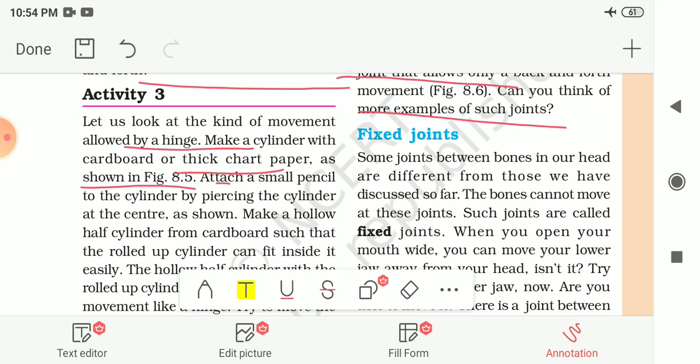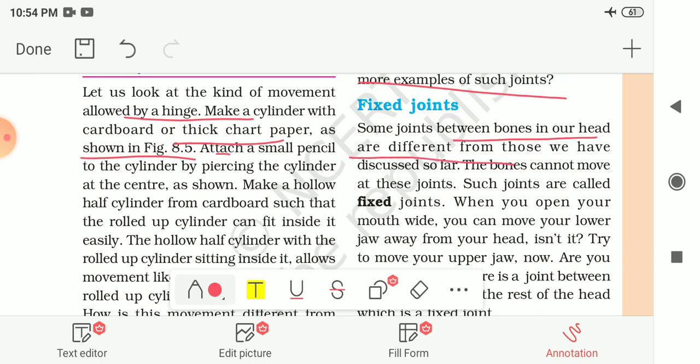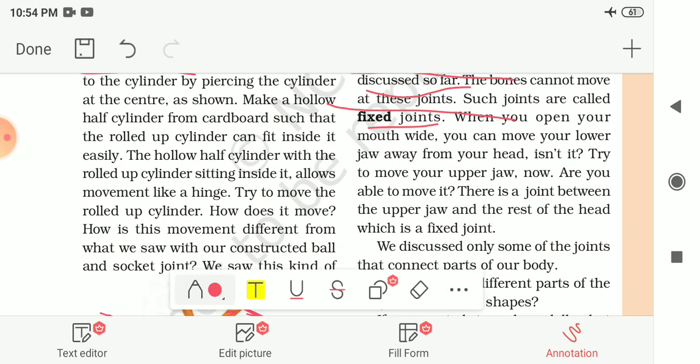Now the next type of joint is the fixed joint. Some joints between bones in our head are different from those we have discussed so far. At this joint the bones which are joined together cannot move, and such joints are known as fixed joints.